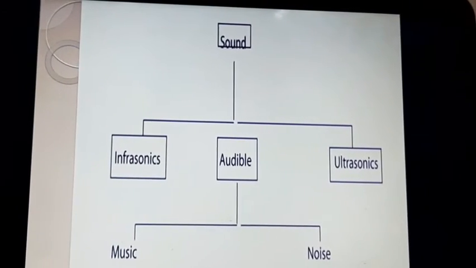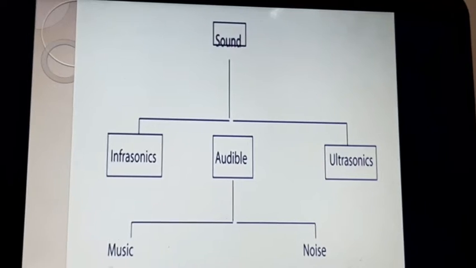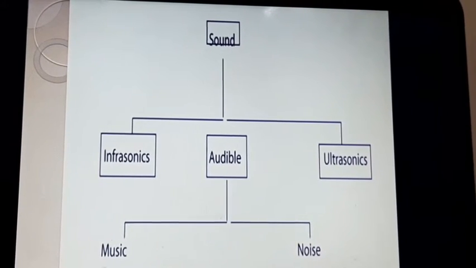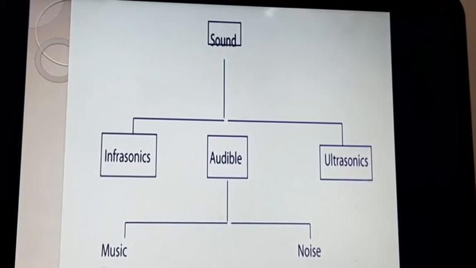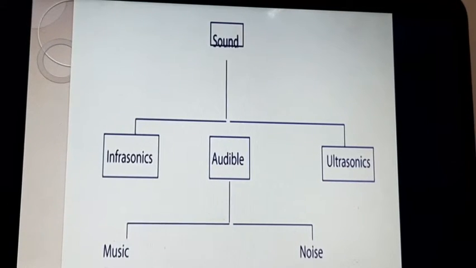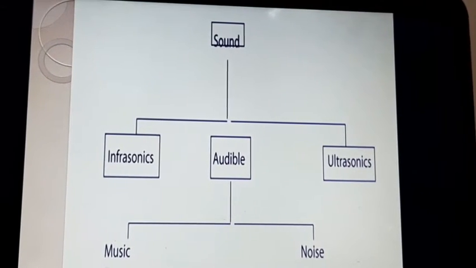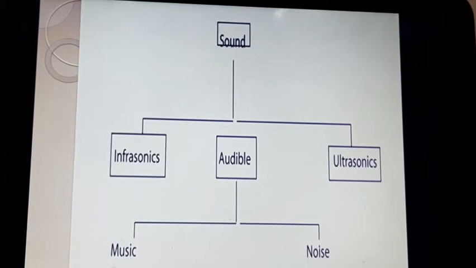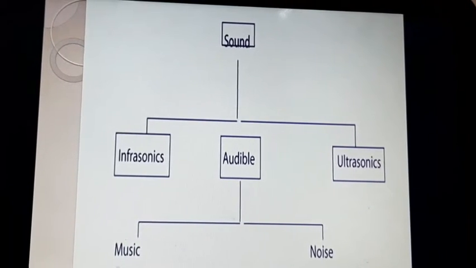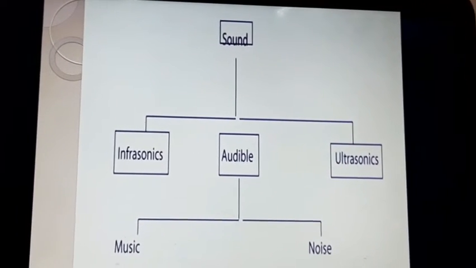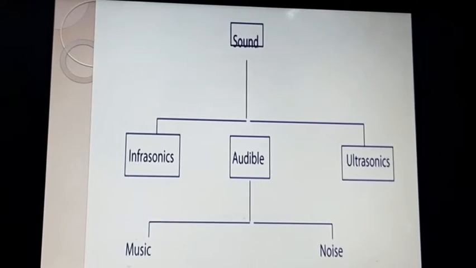Now this is what we have learned: infrasonic, audible, ultrasonic. Infrasonic is below 20 Hz. Audible range is 20 Hz to 20,000 Hz. And ultrasonic range is above 20,000 Hz.